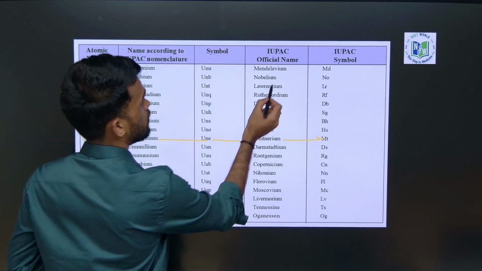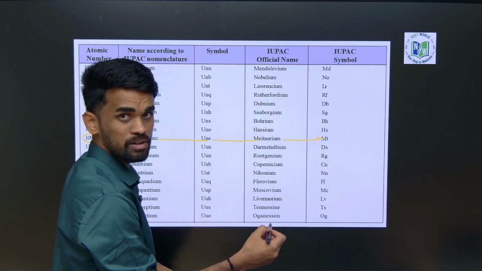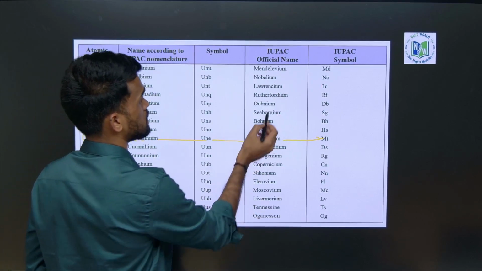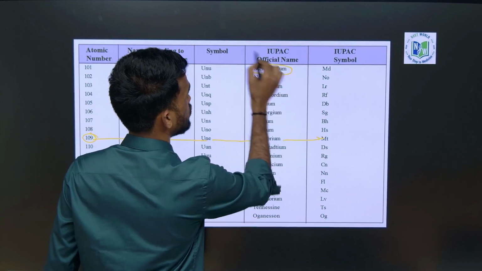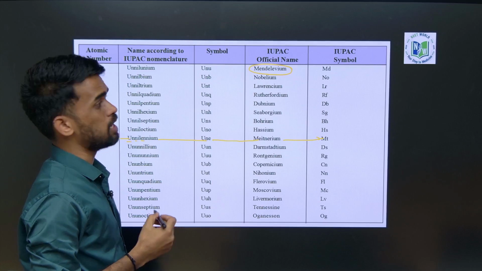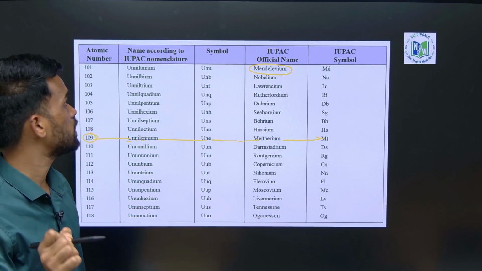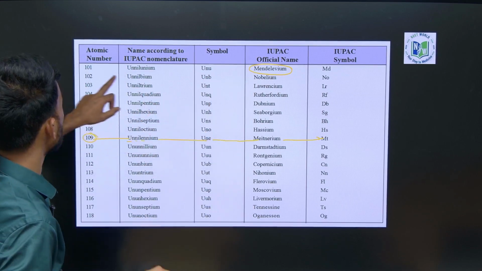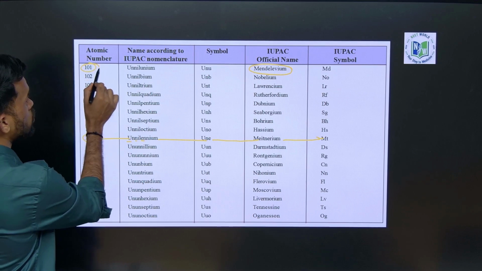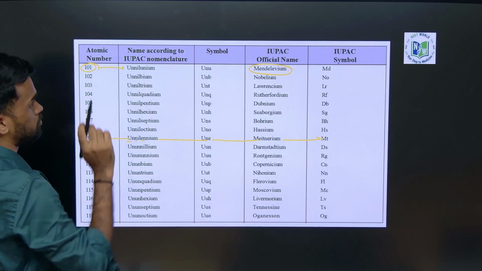Now the question will be, there is a previous year question which was asked like this: what is the IUPAC name for the element mendelevium? In order to answer this, we need to know the atomic number for mendelevium. The atomic number for mendelevium is 101. So you should write it as unnilunium.